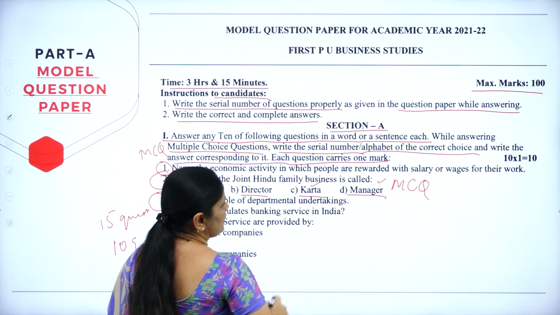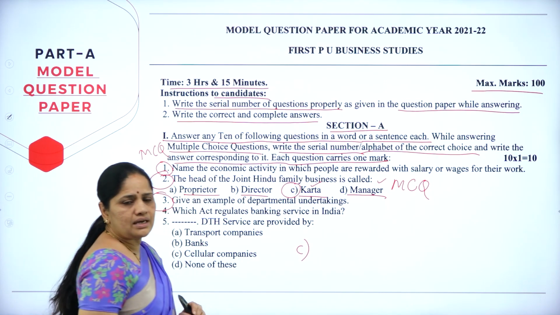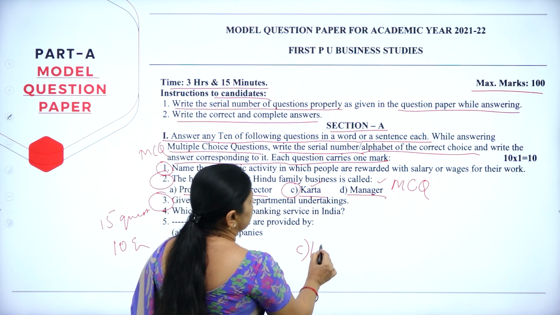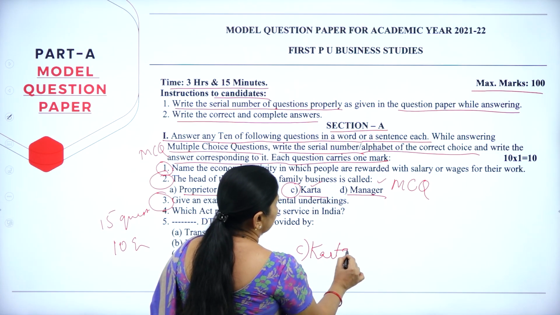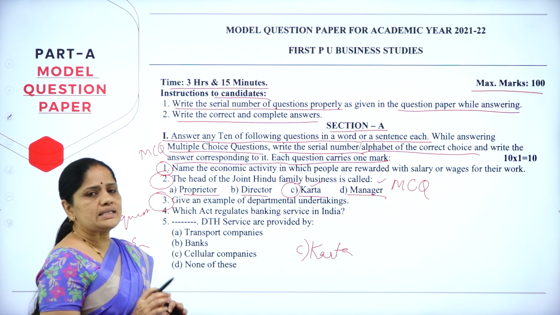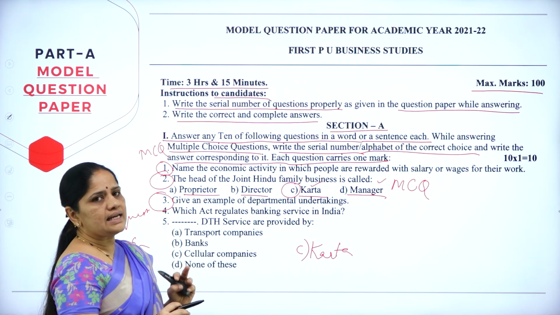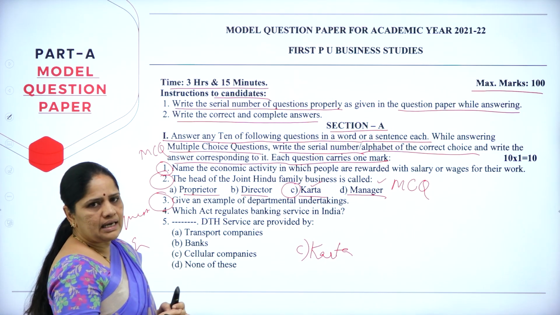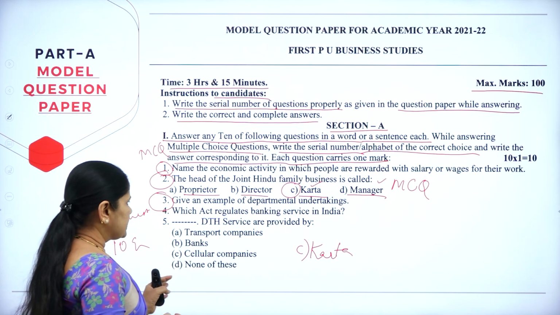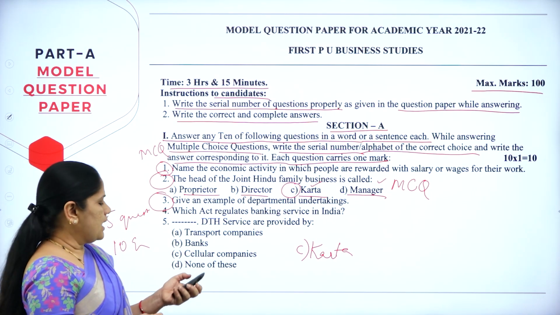What most of the students do is they just write C and leave the answer. What I'm telling you is, please write the correct answer along with this. Karta. So, you write C bracket Karta. This is how you will have to answer the questions. Then, give an example for departmental undertaking. It may be the railway department or the water supply department. So, in this way, you will have to write the answers.